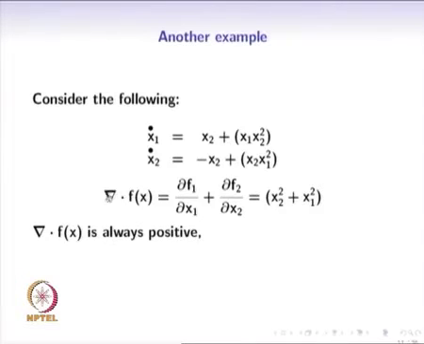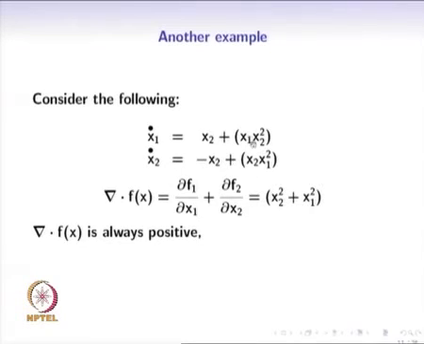Divergence of f is also denoted as the dot product of this operator with f. So when we evaluate this, we get x2 square here, and so there is something wrong here. This x2 should have been x1. So please note that there is a small mistake here. If we have x1 here, then we get this. So now we have that this is always positive.